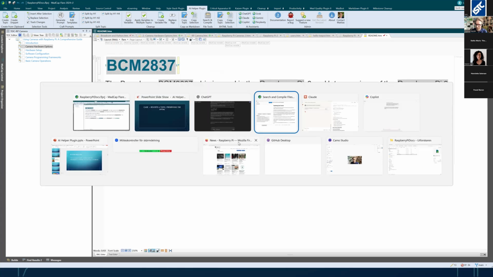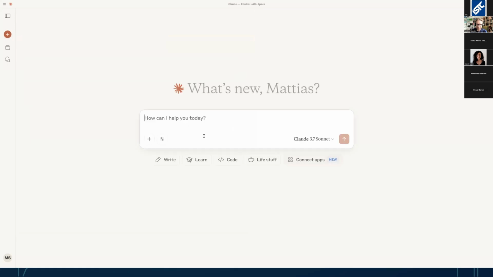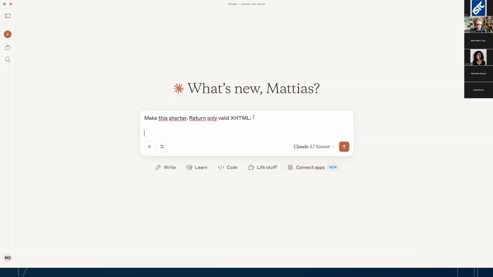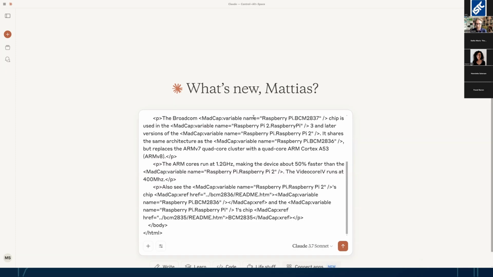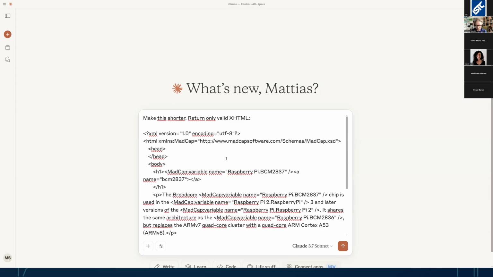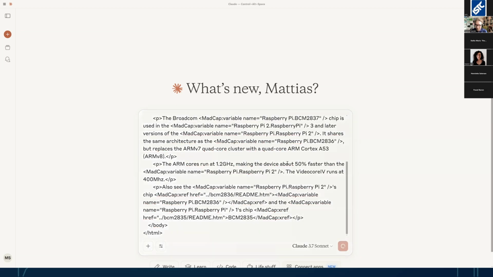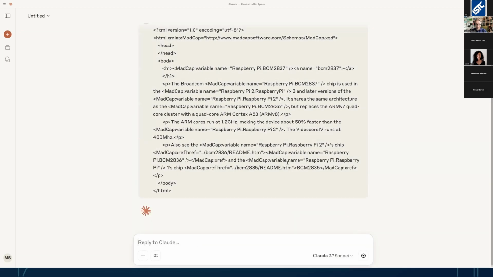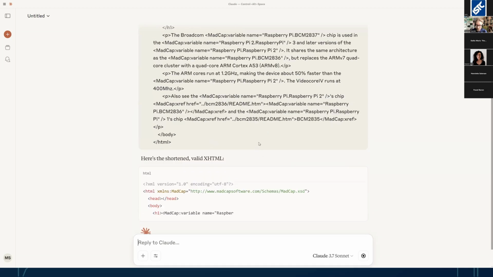Let's pick Claude today because it's been the most helpful, maybe. All right, make this shorter. That's my favorite. Return only valid XHTML. Of course, you've got to remember these prompts, or do you? Because upcoming in the next one, we're going to look at managing prompts. So I asked it to make it shorter, return only valid XHTML, and I pasted in my XHTML code here.